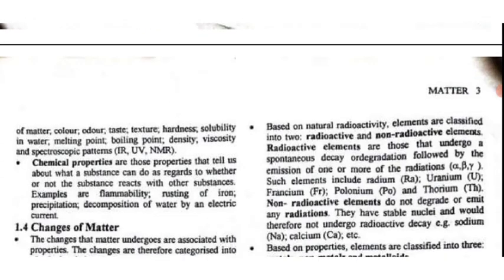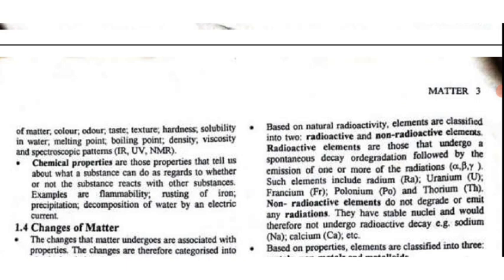Examples are state of matter, color, odor, taste, texture, hardness, solubility in water, melting point, boiling point, density, viscosity, and spectroscopic patterns: IR, UV, NMR. While chemical properties are those properties that tell us about what a substance can do, as regards whether or not the substance reacts with other substances. Examples are flammability, rusting of iron, precipitation, decomposition of water by an electric current.